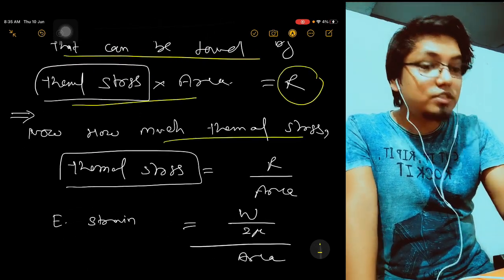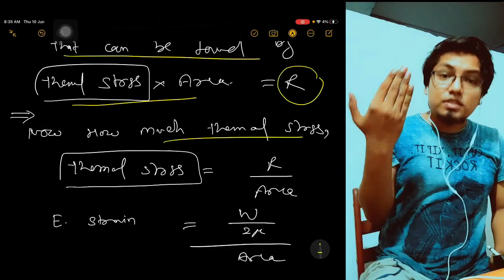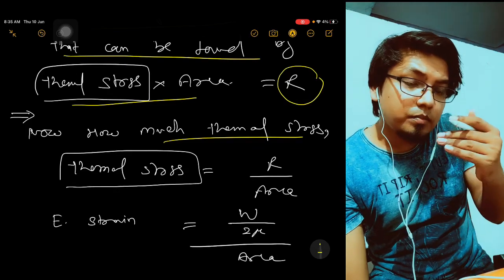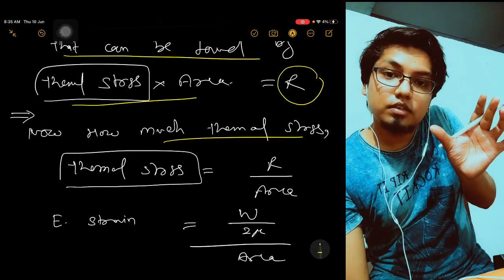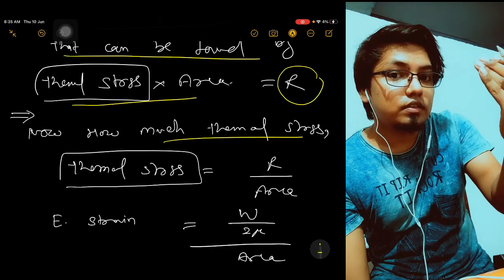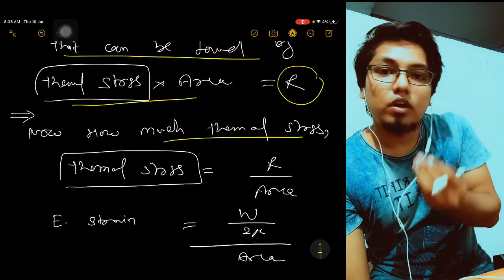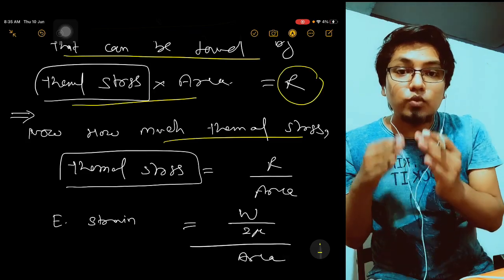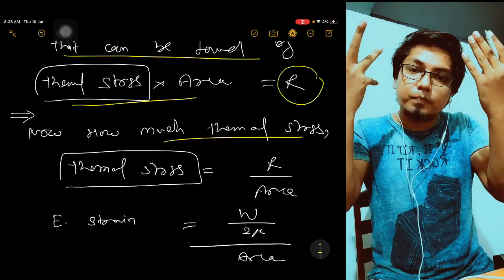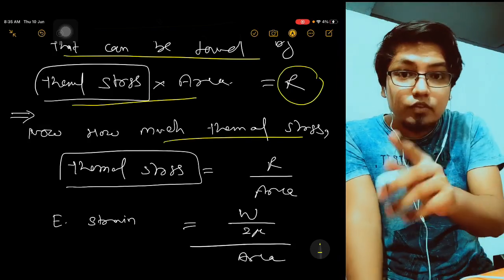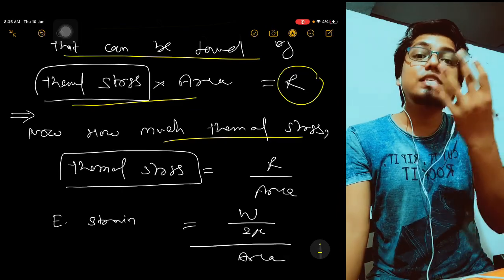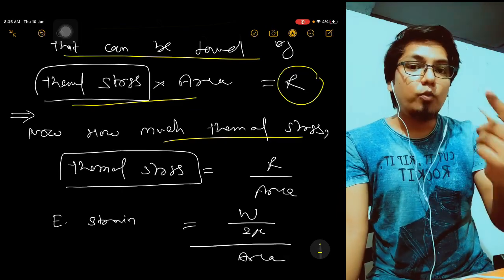Now, how much thermal stress? Again question comes, how much thermal stress? Because if you keep on increasing the temperature, length will keep on increasing, strain will keep on increasing, thermal stress will keep on increasing. But how much thermal stress you want? For how long you will keep on increasing the temperature? So for that we have to know how much thermal stress is required. According to that, how much change in length is required, and according to that, how much change in temperature is required.